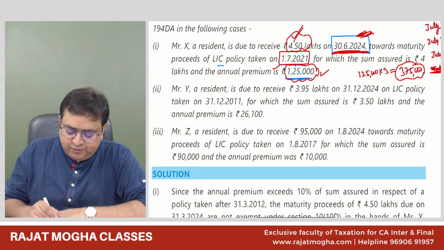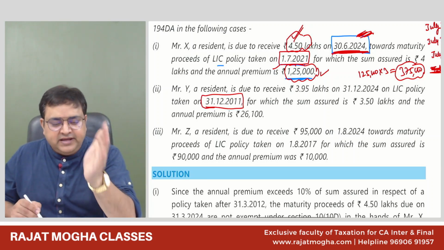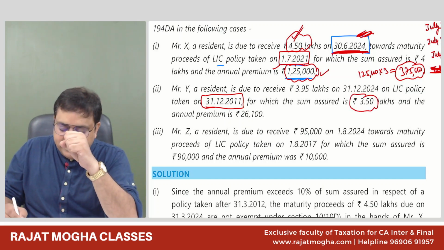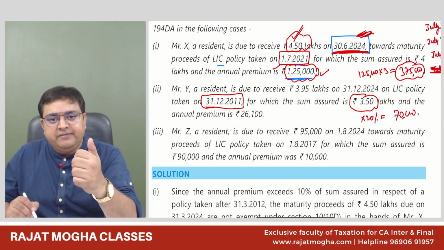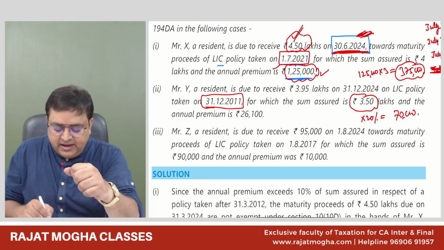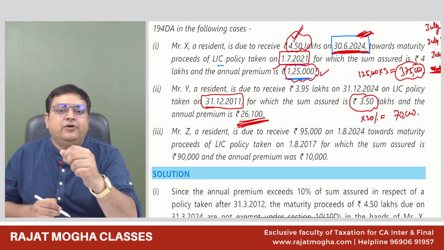When have we taken this policy? In 2011 we have taken this policy. Guys, please tell me, 20% of sum assured, which rate? 10, 15 or 20? 20%. So 3.5 lakh into 20%. How much is it? 70,000 rupees. You can pay up till 70,000 premium. Up till 70,000 it's a low premium. And how much premium are you paying? 26,100. Guys, it is not a taxable policy.